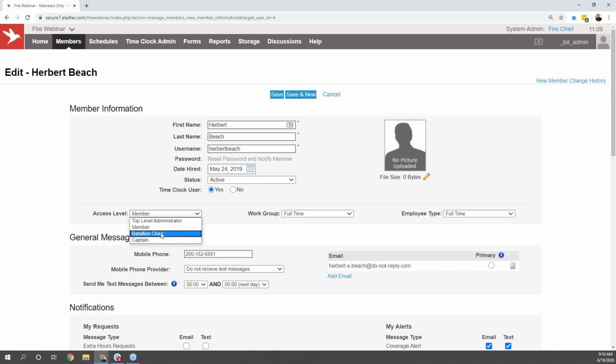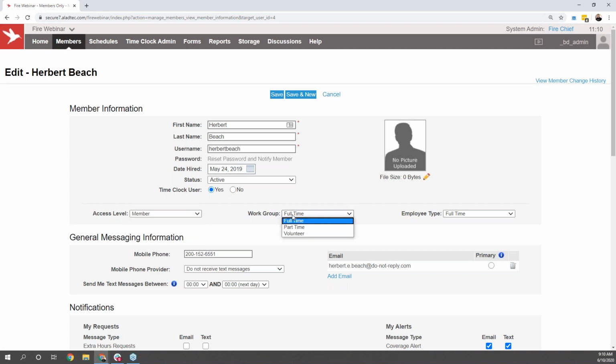Past that, maybe you need a battalion chief permission level where they can make some changes to the schedule and modify the member database, but maybe they don't have the ability to change all schedules or to change the definitions of the schedules. So you can really create as many different levels of permissions as you need within your organization here to make sure that it fits all of the rules you have available for your team.